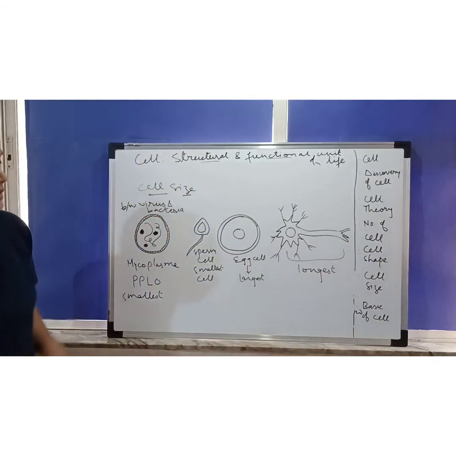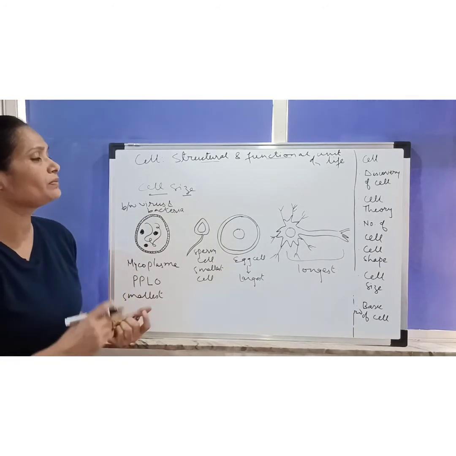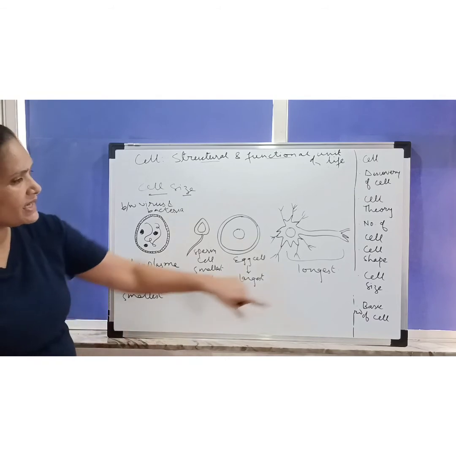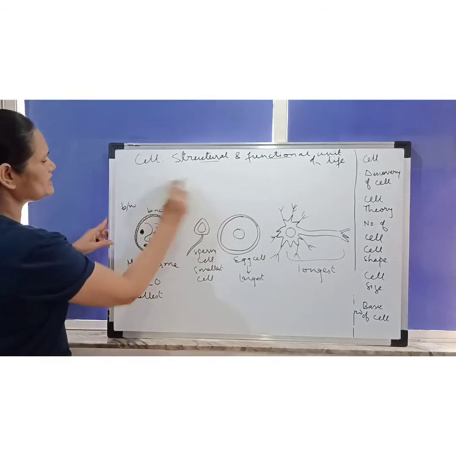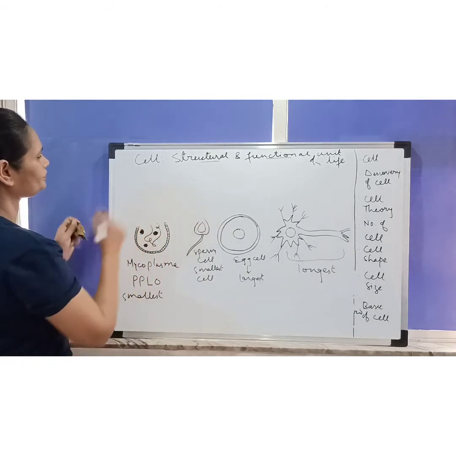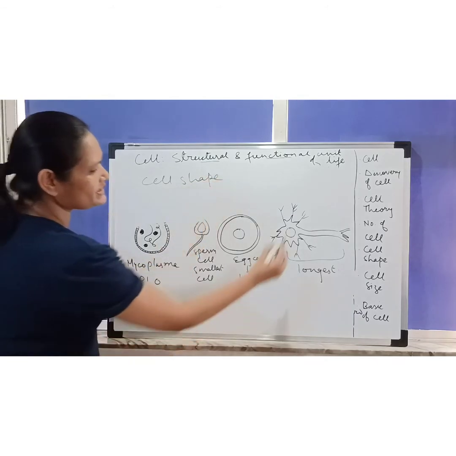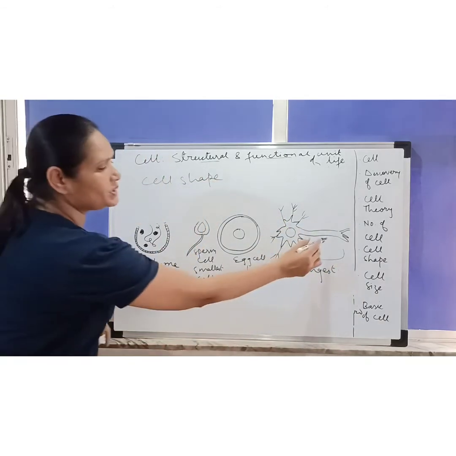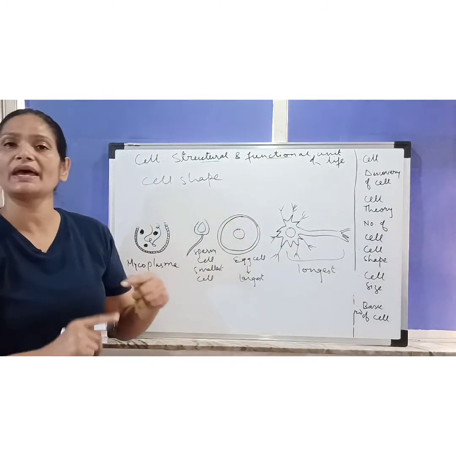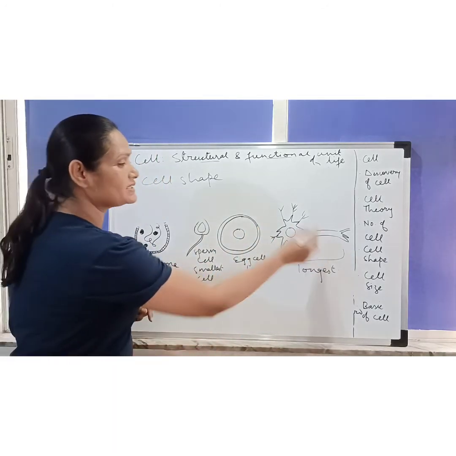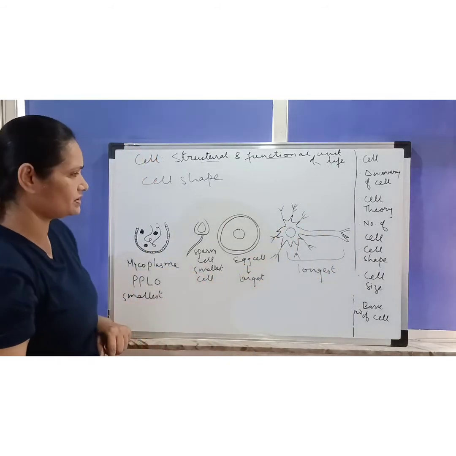Now, depending on the requirement or function, depending on the need of the body, cells have different shapes. So we'll talk about cell shape now. For example, this nerve cell: why is it longest, or why does it have such a shape? Because it has to carry impulses. So as it has to carry impulses, it has this kind of shape and structure.